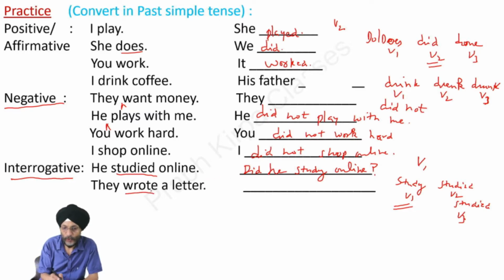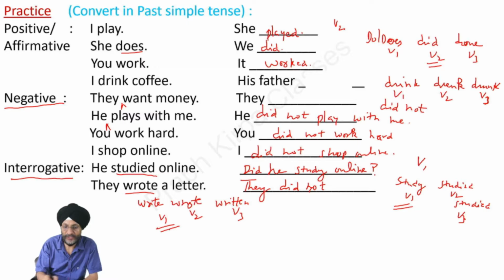Next is they wrote a letter. Here they did not. We have to use the first form of the verb, that is write, wrote, written. This is the first form, this is second, this is third.